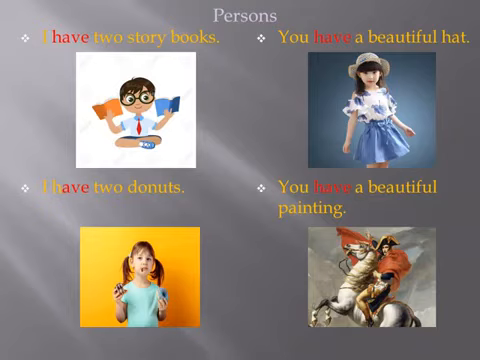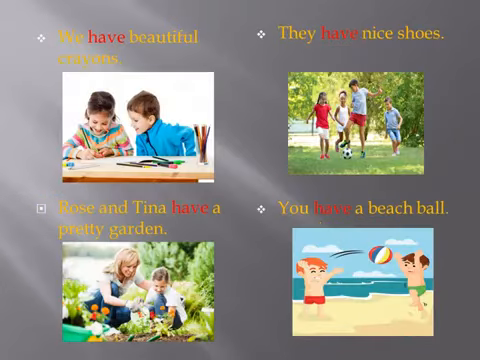You have a beautiful painting. We have beautiful crayons. In this sentence, have is used with we, which refers to more than one person. Rose and Tina have a pretty garden. In this sentence, Rose and Tina are two persons, therefore we use have. They have nice shoes. In this sentence, have is used with they, that refers to more than one person.